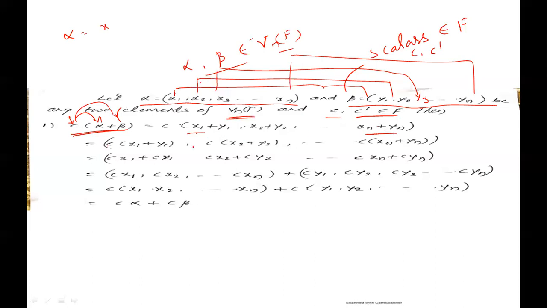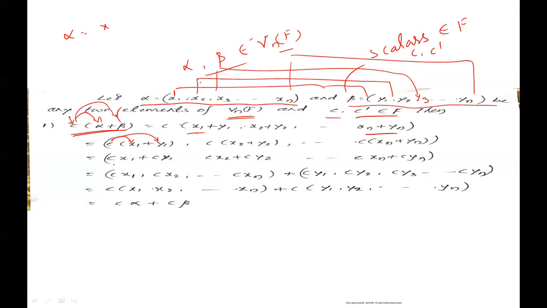Here c times x1 plus y1, c times x2 plus y2, c times xn plus yn. If we multiply each term and remove bracket, cx1 plus cy1, cx2 plus cy2, and so on, cxn plus cyn.